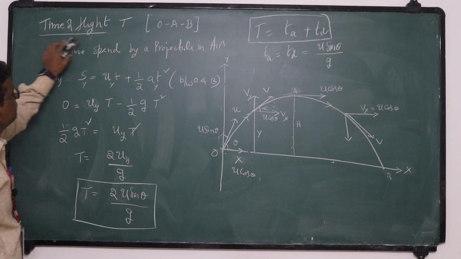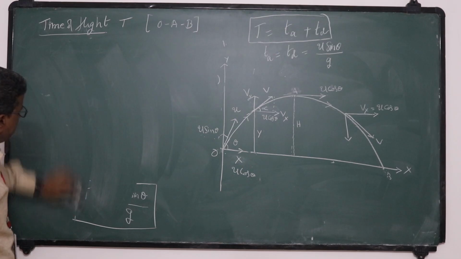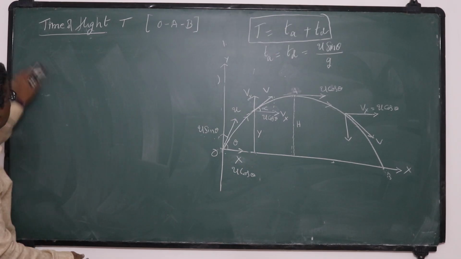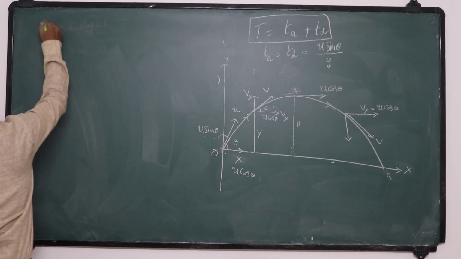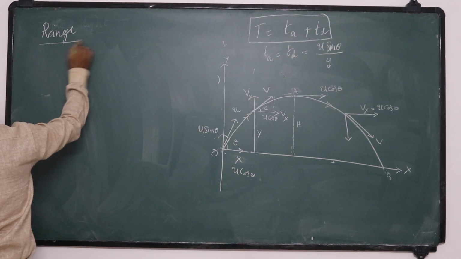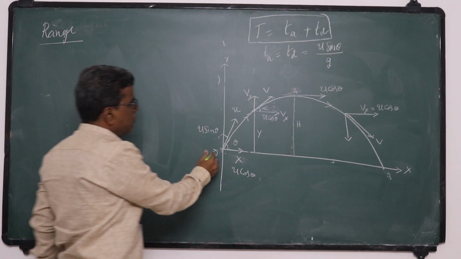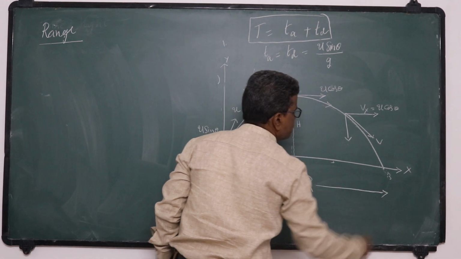The next one is range of a projectile. What is the range? In the diagram, O to B is called the range.